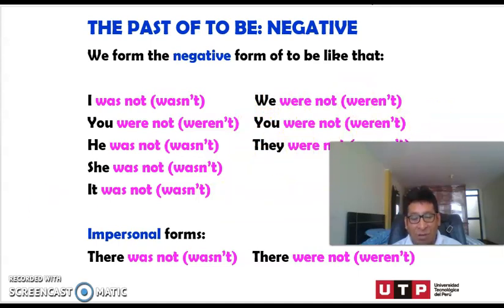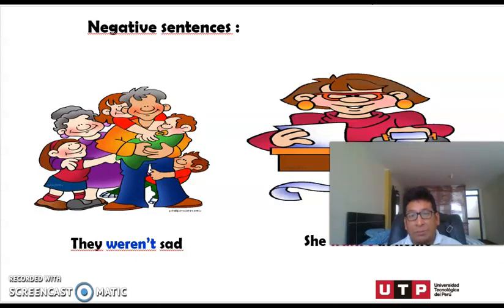Even real examples, we can say that yesterday I wasn't at work. I wasn't at the university. I was at home. Okay? You weren't at the university. You were at home, probably. Right? So let's check more examples.